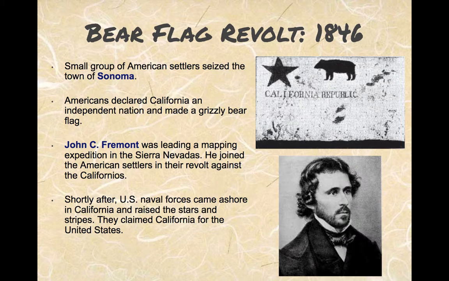What also happened at this time period is that the people of California declared their independence. There's a reason why there is a bear on the California state flag. They quickly create their own republic, create a flag, and they try to have their own independent land from the Mexican government, eventually claimed by the United States.